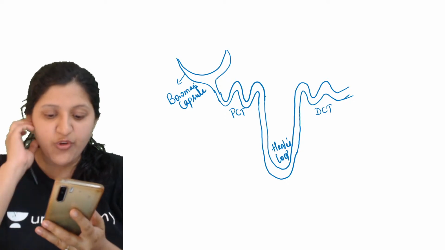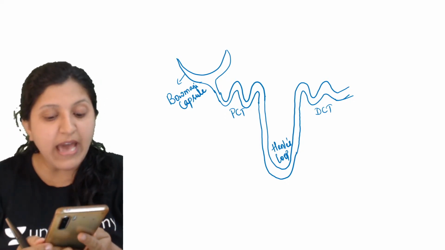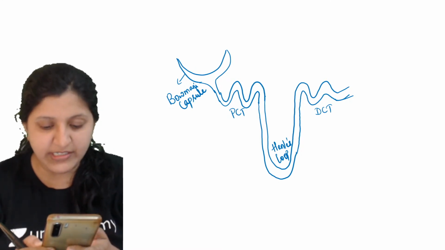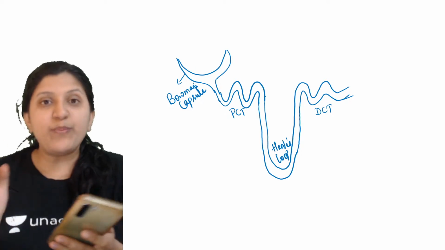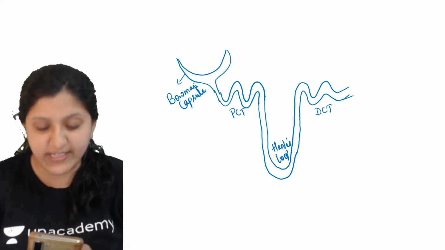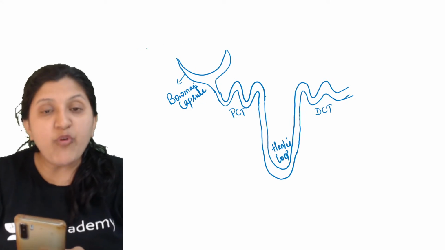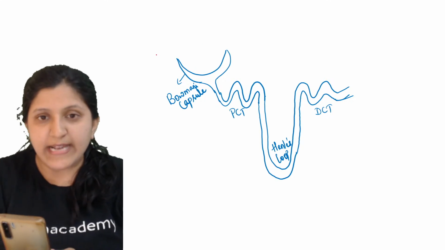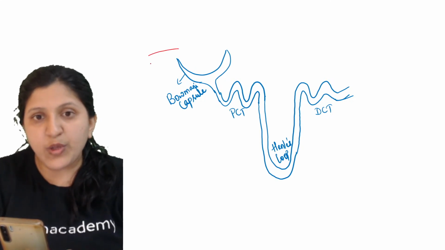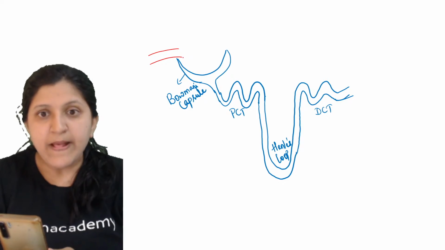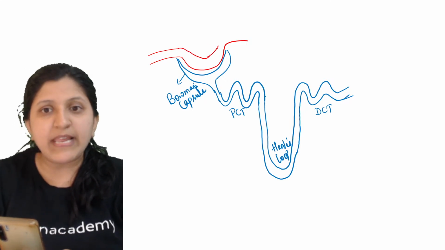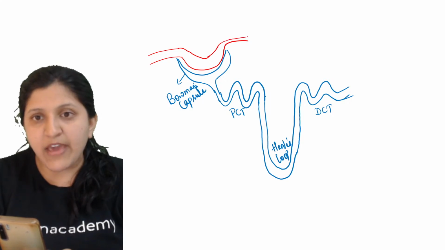Ultrafiltration, yes, is the process of filtration of the blood under very high pressure, because the efferent arteriole is narrower than the afferent arteriole. Yes, very good, Rishabh. So basically higher hydrostatic pressure is developed as the volume is changing there. So let me just show you this, like you already said. The afferent arteriole has a wider diameter. Then here we can see the capillary formation. Whenever we mention capillary, it will always have a narrow diameter.